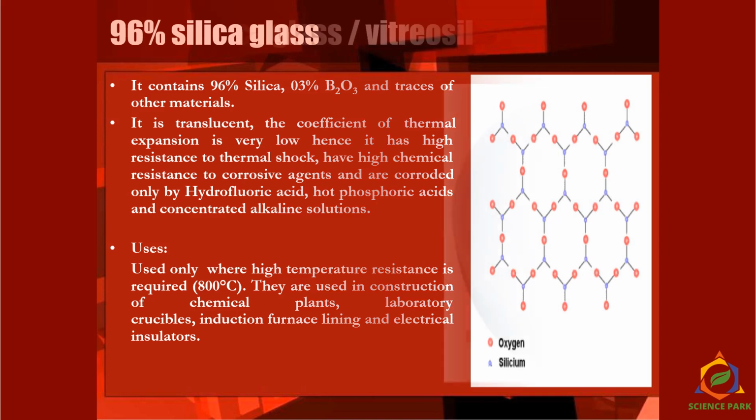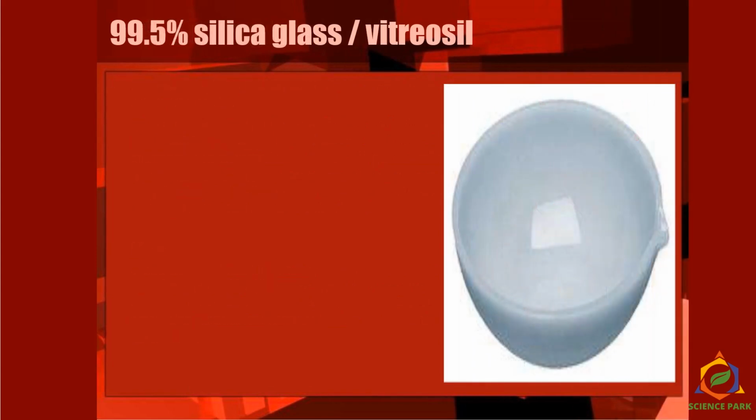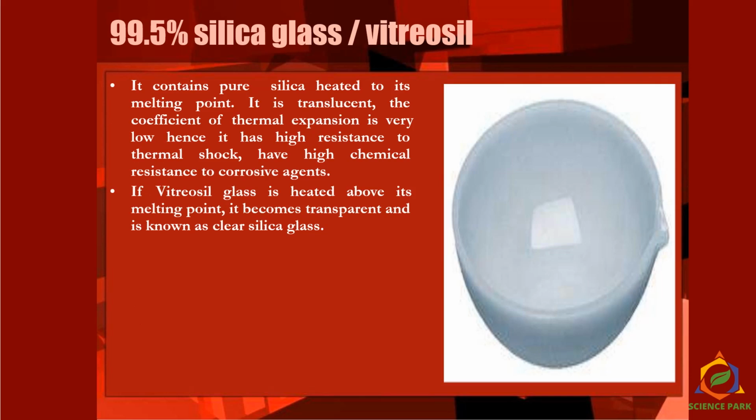So here I have shown you a bowl of silica glass. We call it a crucible. We use such crucibles, small cups, they look like small cups, and we put our material in that and keep it in muffle furnaces for heating at 1100 degrees Celsius, 1200 degrees Celsius for 24 hours, 16 hours, 18 hours. We use such glasses.